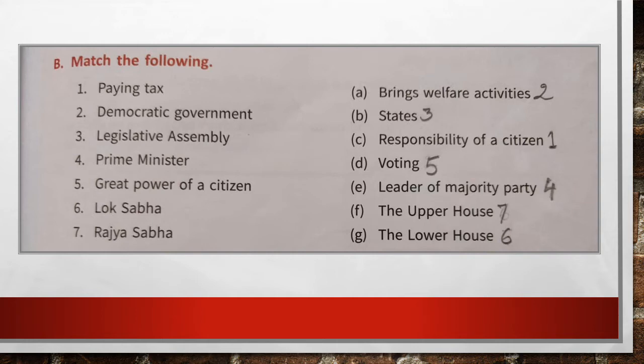Number 2, democratic government, and the correct answer is brings welfare activities. Number 3, legislative assembly, and the correct answer is states. Number 4, prime minister, it matches with number E, leader of majority party. Number 5, great power of a citizen, and the correct answer is voting. Number 6, Lok Sabha. Lok Sabha is also called the lower house, number G. And last one, number 7, Rajya Sabha matches with number F, the upper house.